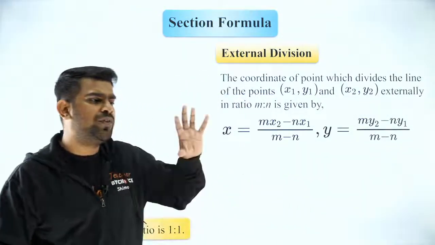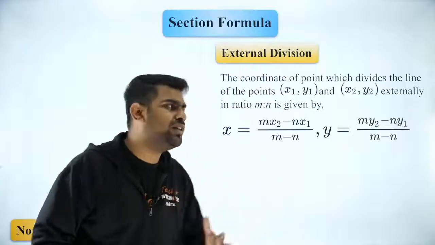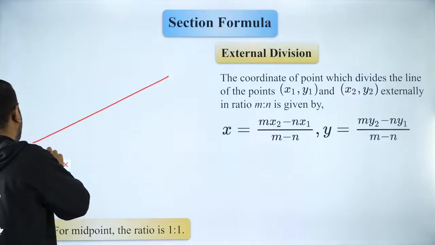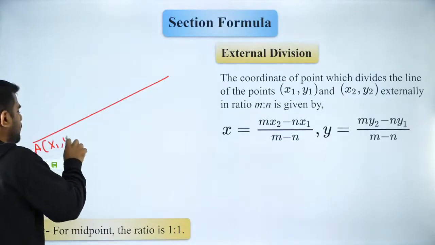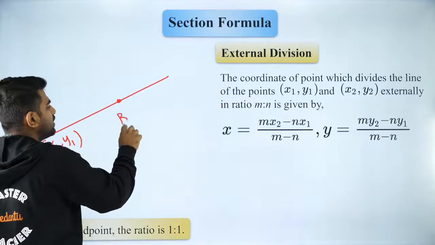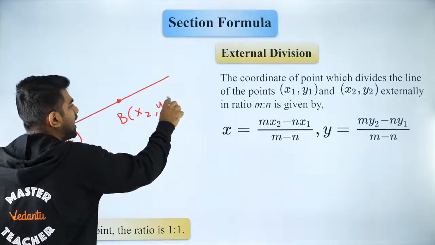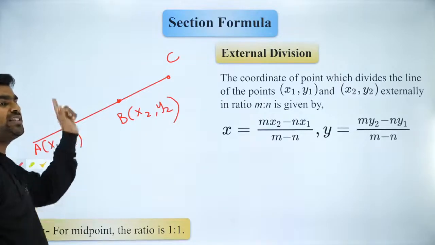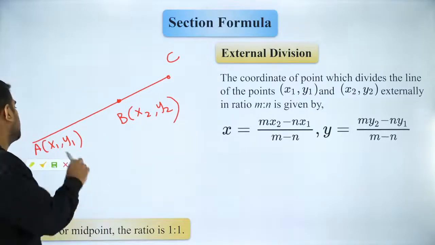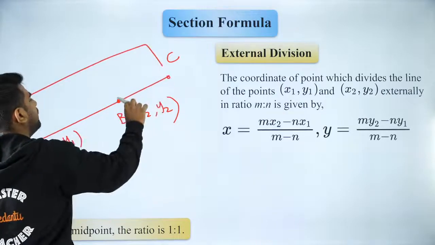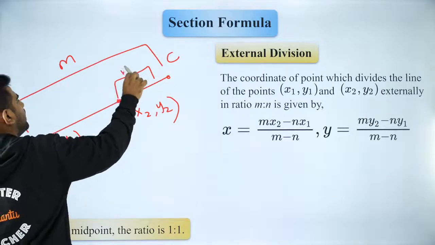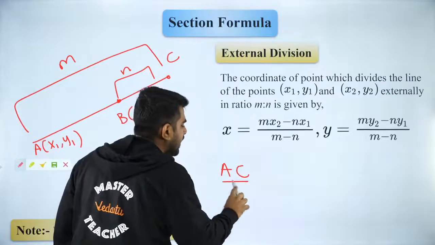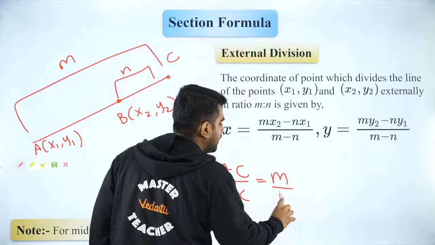Okay, so let's talk about external division. So first of all, do you guys understand what is external division? Let's try to follow it. So we have a point A given to us, x1, y1, and you have a point B given to us, x2, y2. So now there is a point C which divides AB externally in the ratio m is to n. So that means AC is to BC is m is to n. Did you guys understand that? So when I say external division, that means AC by BC is m is to n. Are you guys able to follow that?